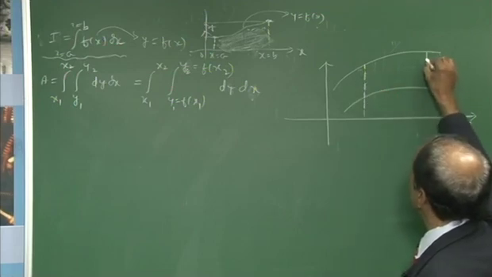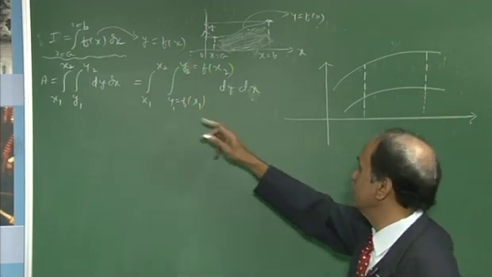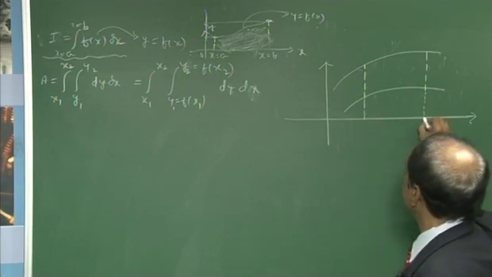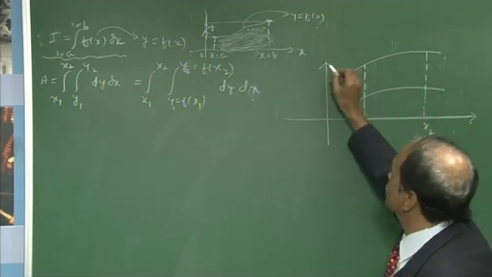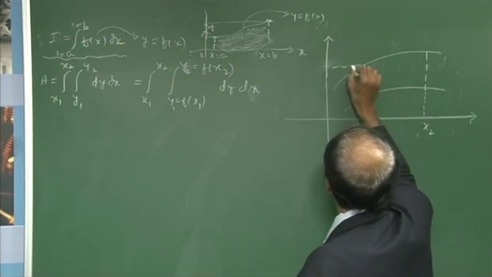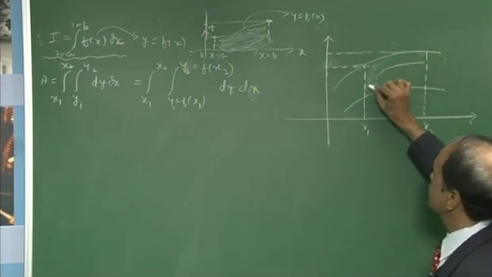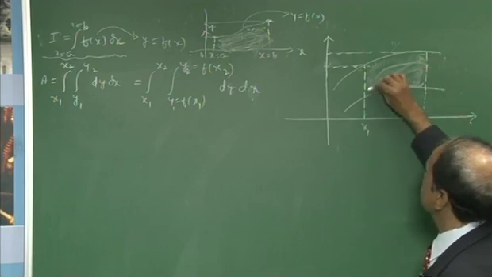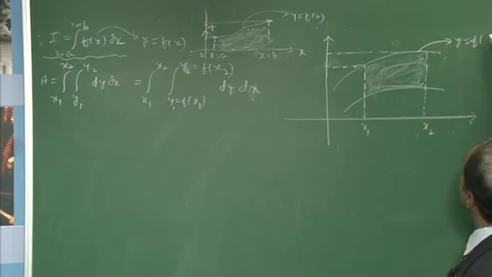Then we take, for example, that is the first plot and this is the second plot, and we take the perpendiculars, dropping perpendiculars at the given values. For example, the boundaries, whatever limits you are going to calculate, that means x1 and x2. This is y1 and this is y2. So this much area you are going to calculate as the intersected part between y equal to f of x1 and y equal to f of x2.